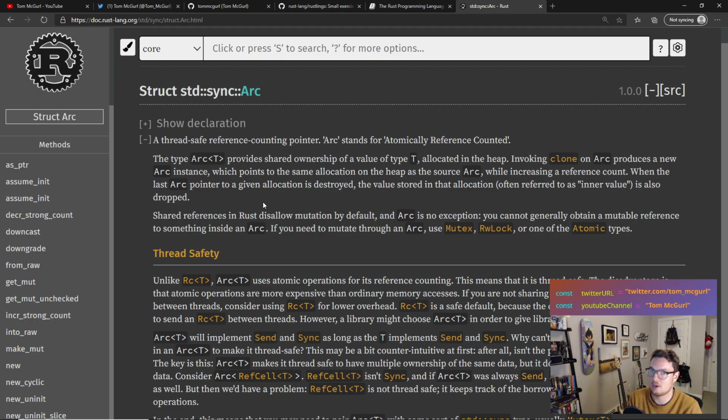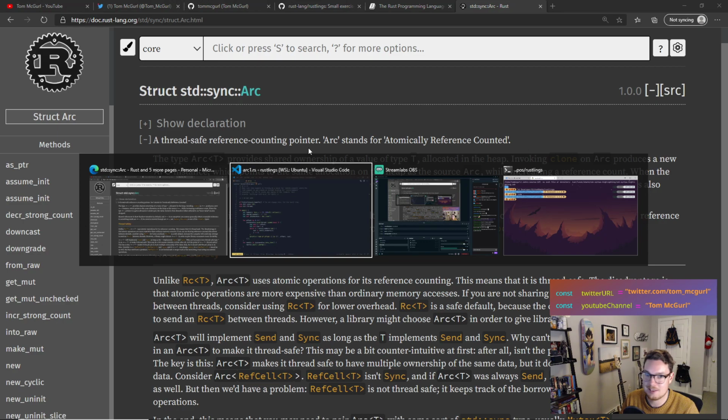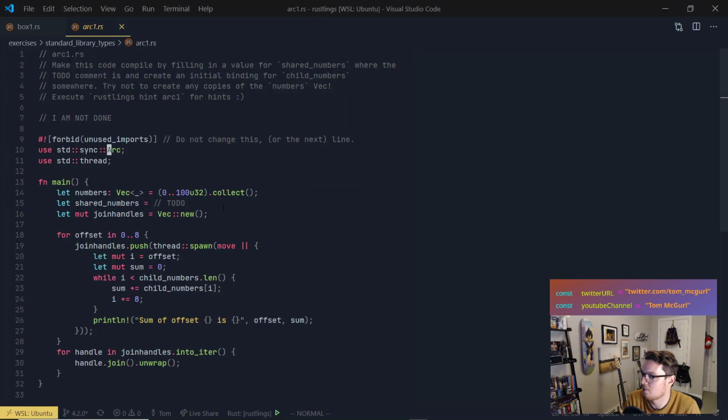Okay, so it gives you a reference, right? Shared ownership of a value. So let's see what that means here. Let's try to understand this. It's a little bit complex, but let's see. So clearly numbers, which we're supposed to not create copies of, but we have to create an initial binding for child numbers. So make this code compile by filling in a value for shared numbers where the to-do comment is, and create an initial binding for child numbers.